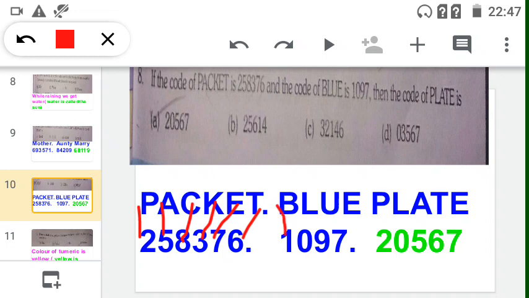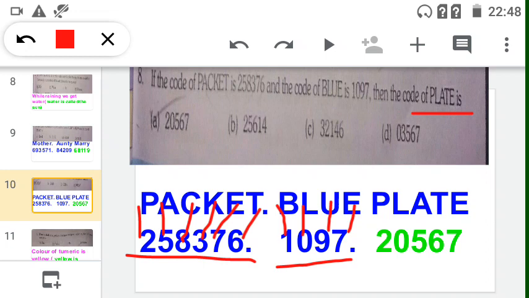So B representing 1, L representing 0, U representing 9 and E representing 7. Correct. So packet representing this number and blue representing this number, like that we have to find out the code of plate.